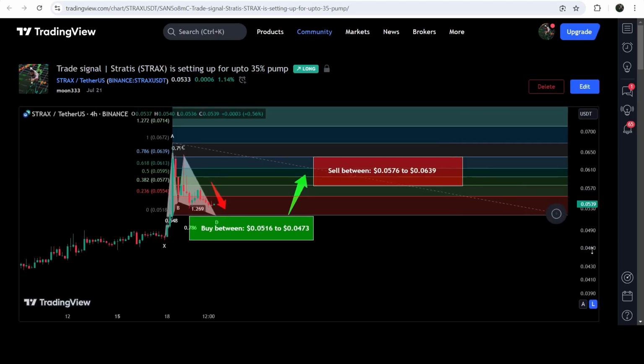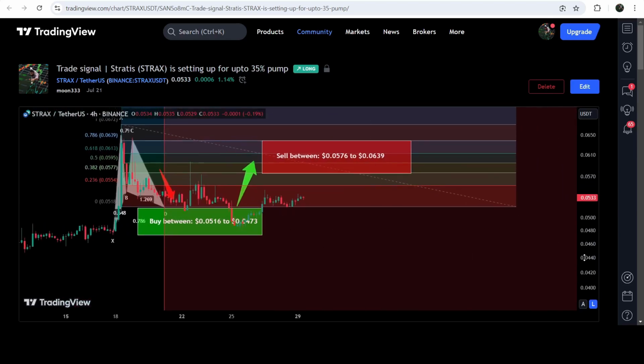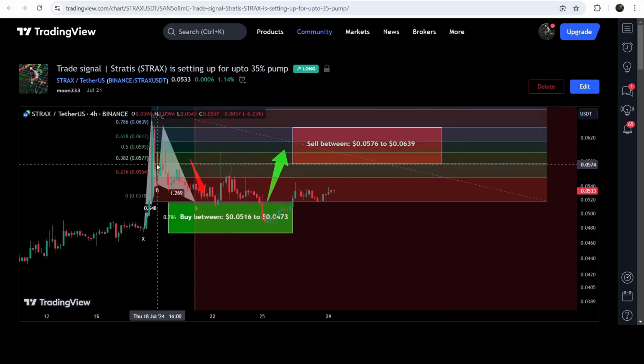And after that, it will show you how the price line moved up from the buying zone and rallied to the sell target zone. You can see that first the price line dropped down, completed the final leg, entered the buying zone here as predicted. And then we had a very nice pump and reached the sell target zone here. And now the price line is again gearing up from the same buying zone or the potential reversal zone. Now let's start the analysis.